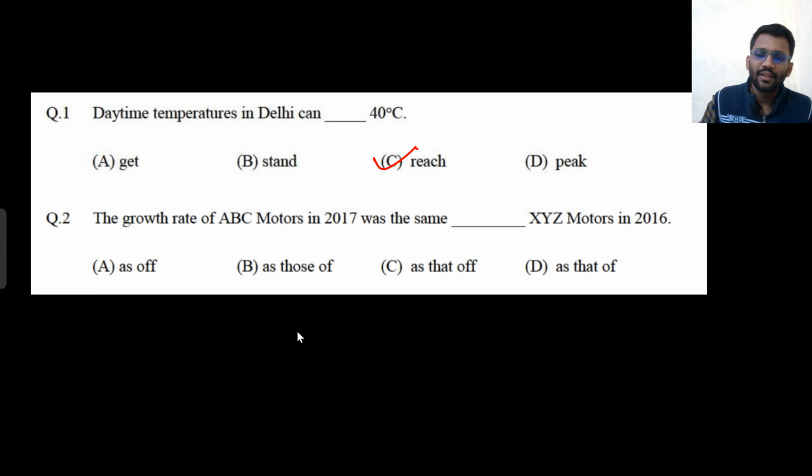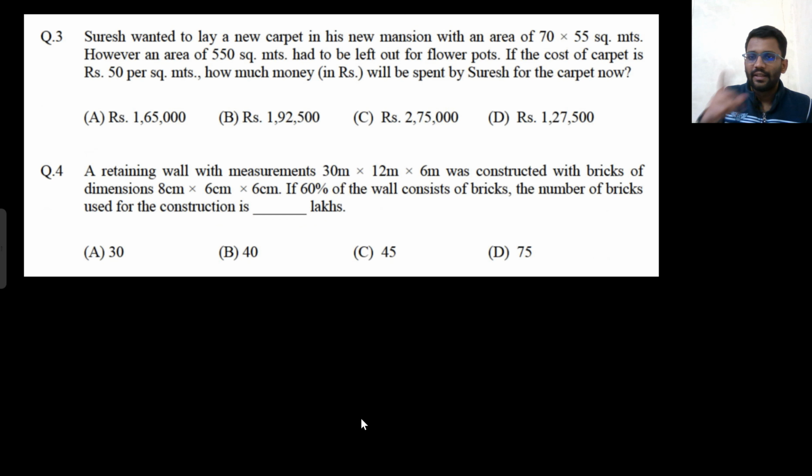Now this is also a standard one. The growth rate of ABC Motors in 2017 was same as that of XYZ Motors in 2016. Like if I say your assignment is same as that of Ram's assignment. This is used not to compare, but to equalize two things, right? My assignment and Ram's assignment are the same. So my assignment is same as that of Ram's assignment. So that would be used. Let's see the third question.